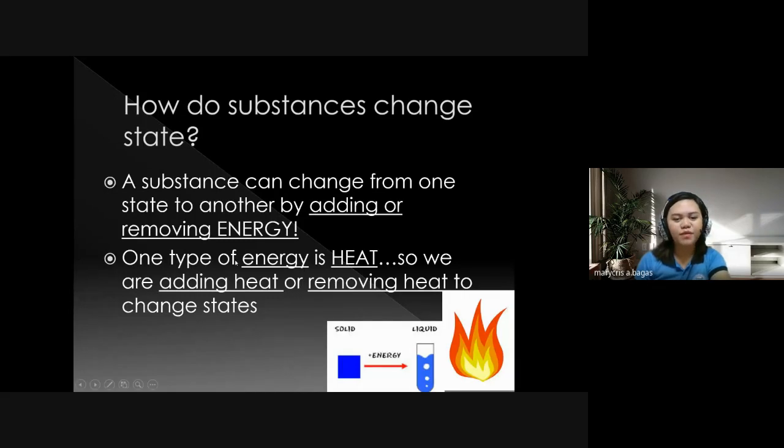One type of energy is heat. Heat means ความร้อน. This is a type of energy. So we are adding heat or removing heat to change state.